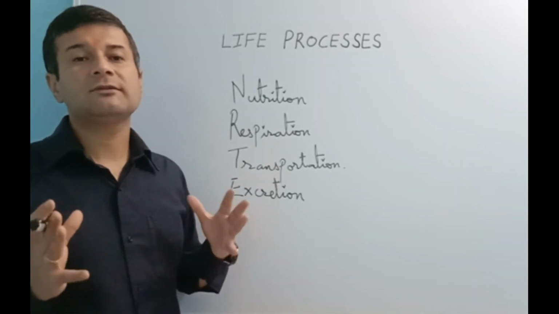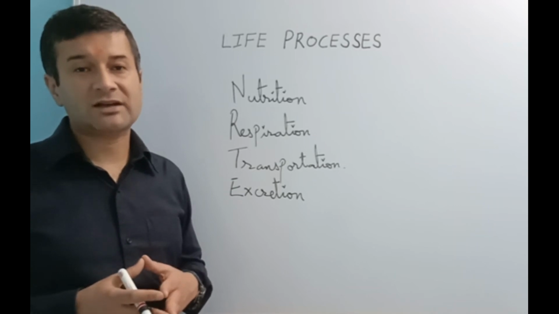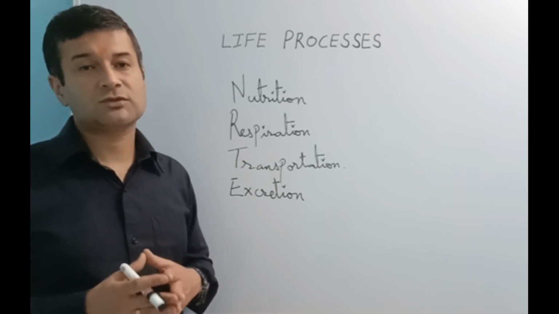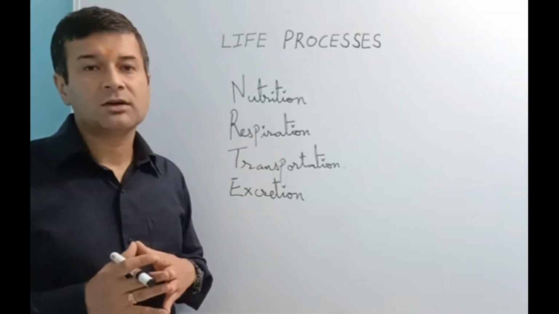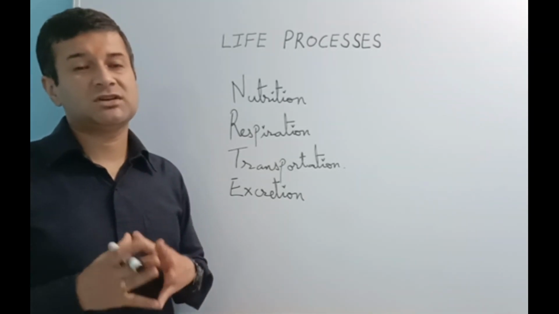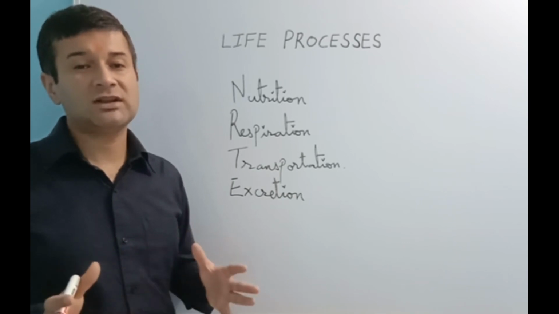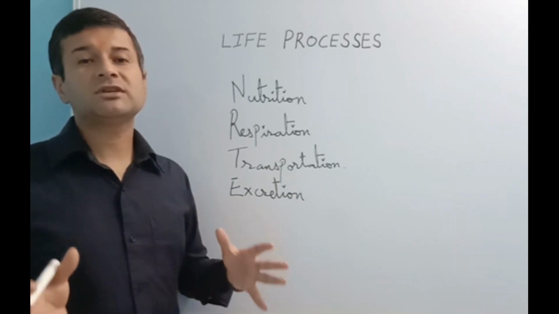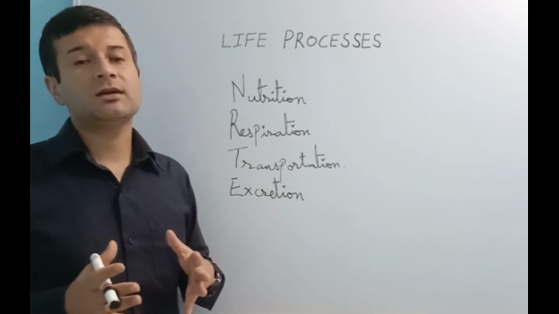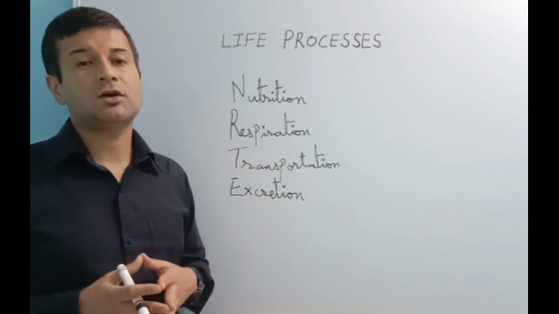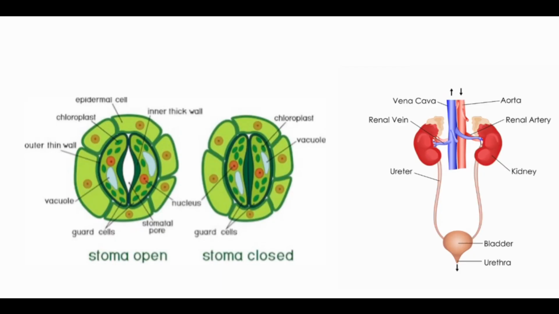Excretion. Since living organisms undergo various chemical reactions using carbon source food and oxygen for energy, they produce byproducts in the form of waste, which are not only useless but also harmful for the living organisms. Therefore, these waste byproducts need to be removed from the body by the organisms. In plants, removal of waste materials takes place through stomata, while in human beings and animals, the excretory system helps in the removal of waste materials.